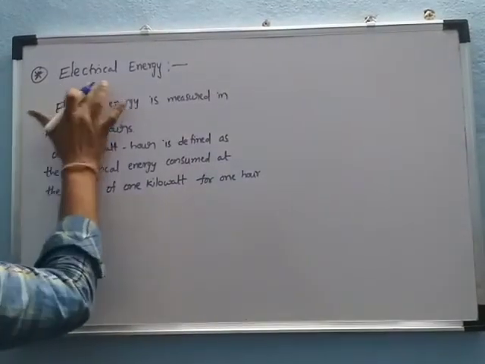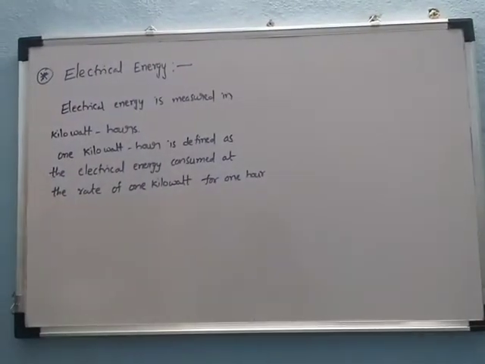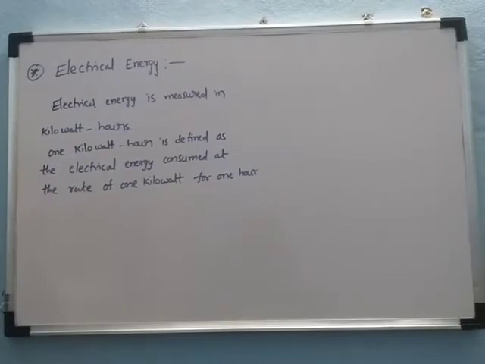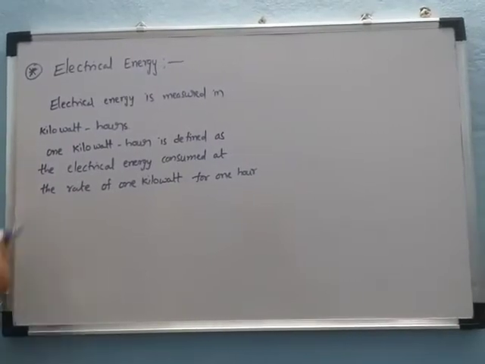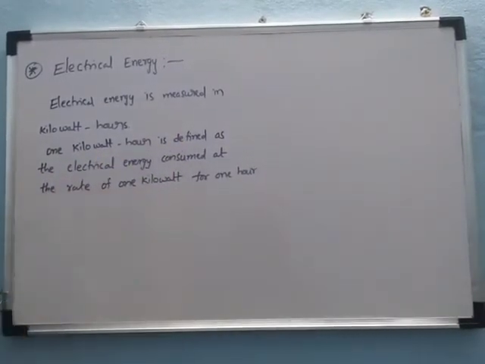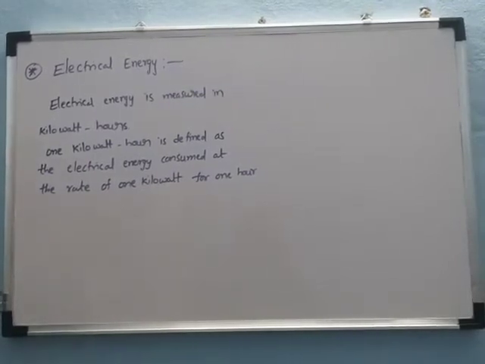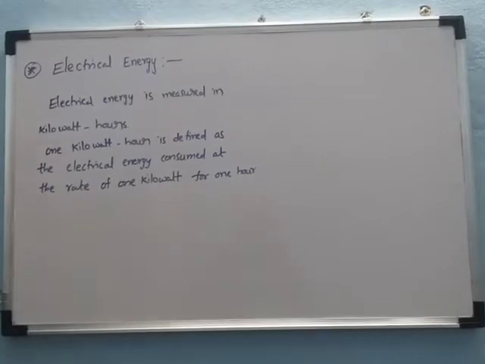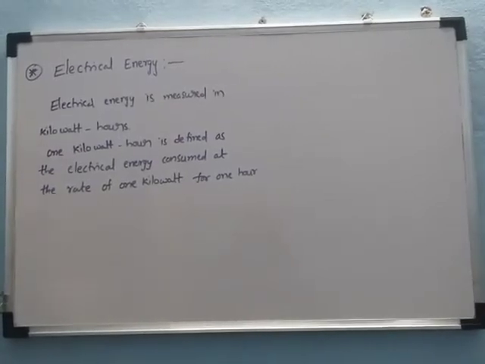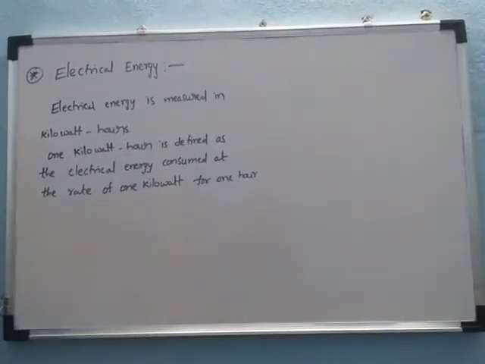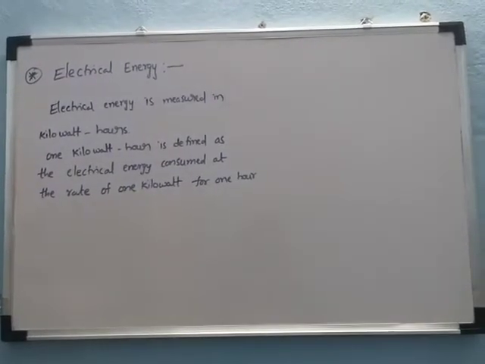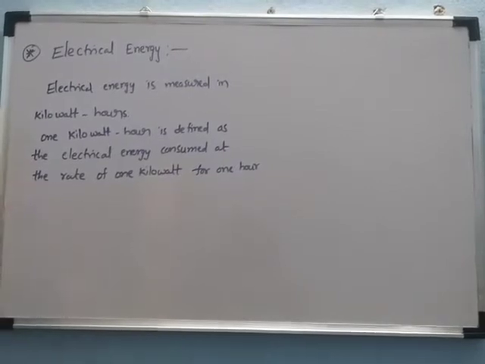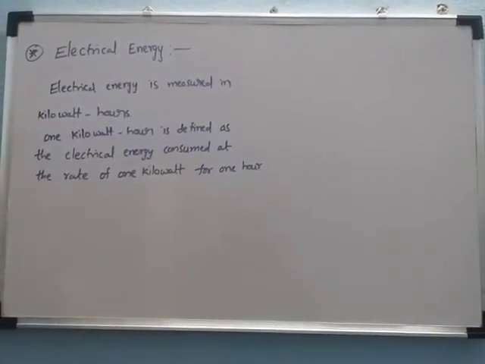Next we're discussing electrical energy. This electrical energy is measured in kilowatt hour. One kilowatt hour is defined as the electrical energy consumed at the rate of 1 kilowatt for 1 hour. That consumption over 1 hour is called the electrical energy. We can convert 1 kilowatt hour into joules.